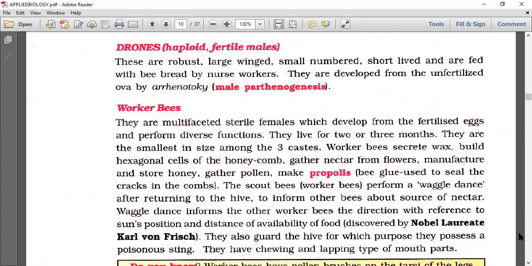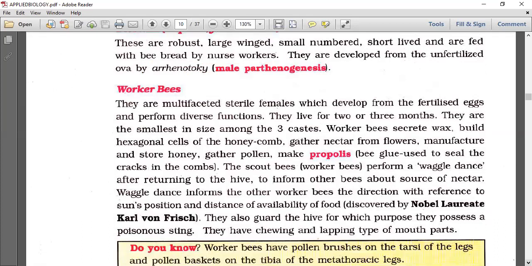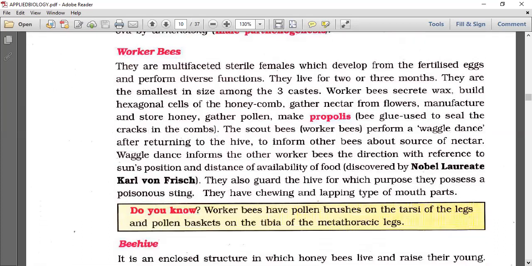Let's talk about the worker bees. There is more to talk about worker bees because of everything they are doing. They are multifaceted sterile females which develop from fertilized eggs. They even develop from fertilized eggs. Don't confuse. And they perform diverse functions. They live for 2 to 3 months. The lifespan is just 2 to 3 months. They are the smallest in size among the three castes, the queen and drone. These are the smallest ones.